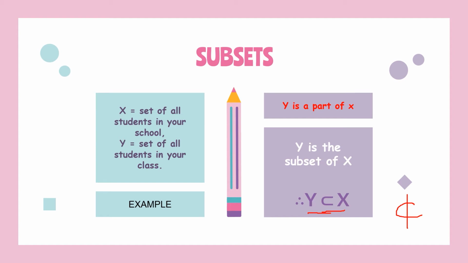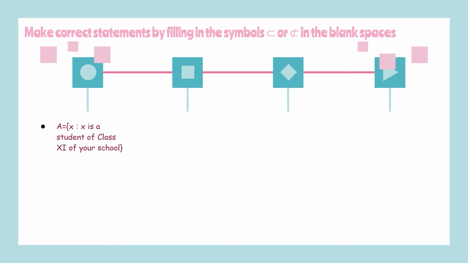Yes. Now I'm going to give you a few examples. You are going to identify whether it is a subset or not. So these are your examples here. A is a student of class 11 in your school. X is the student of your school. Which will be the subset of which? Okay, first case and second case we will discuss now. Is the first case a subset of the second case or not? That is what we are going to discuss now. A is a student of class 11, okay, only in class 11, and B is a student of your school. So which is the part of which? A is a subset of B?